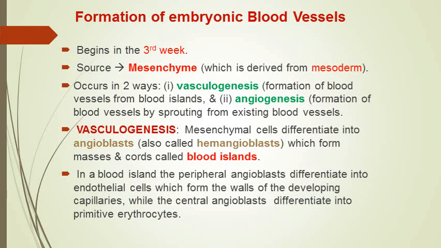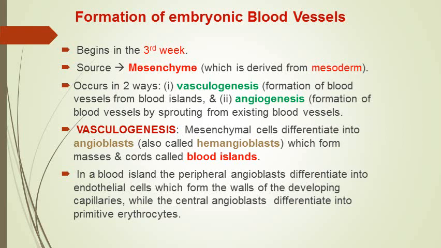So mesenchymal cells differentiate into hemangioblasts, and hemangioblasts form small masses, cords, small groups, clusters of hemangioblasts, and these clusters are known as blood islands. And in each blood island, the peripheral cells differentiate into endothelial cells, and the central cells, the central hemangioblasts, they differentiate into primitive RBCs or erythrocytes.